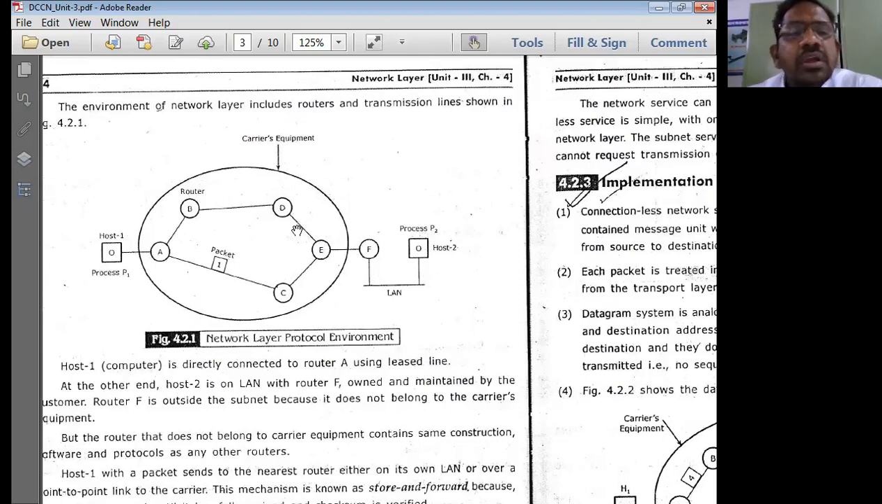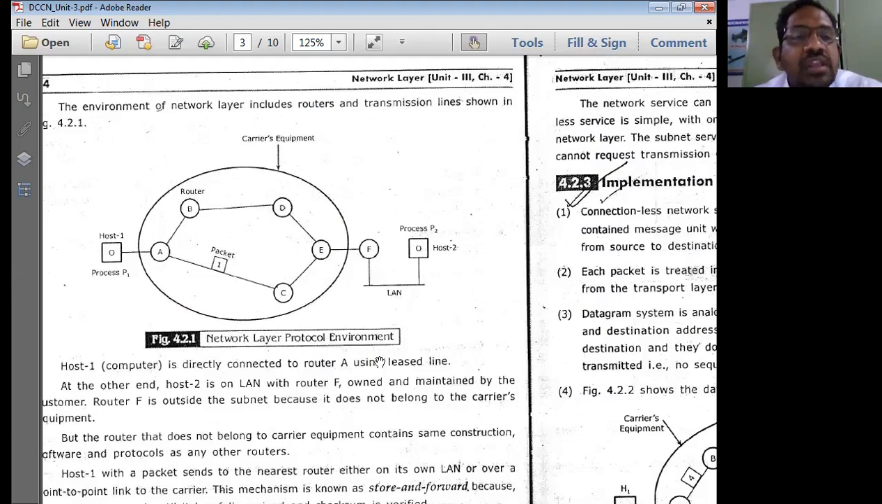In that scenario, we may consider a network developed by a congregation of various routers. We call it the carrier's equipment or a public network. To this public network, host 1 and host 2 are connected. One host is connected directly to the router, and host 2 is connected to router F by using an internal LAN connection. So this is the network setup we have, physically.